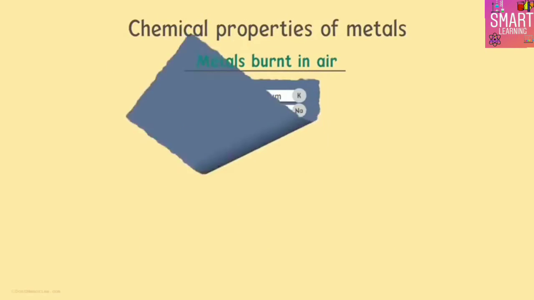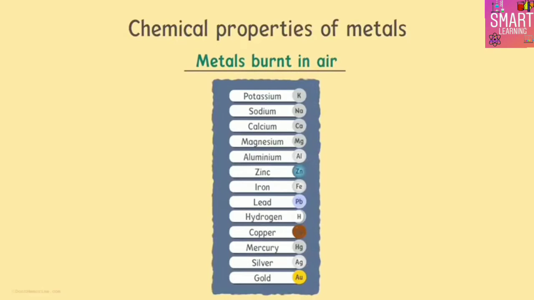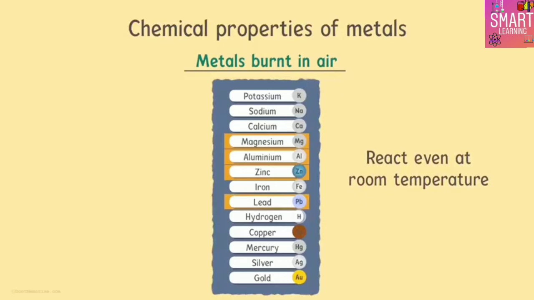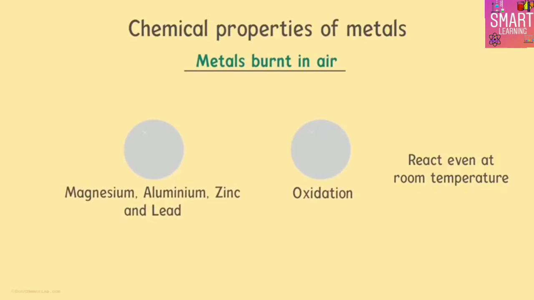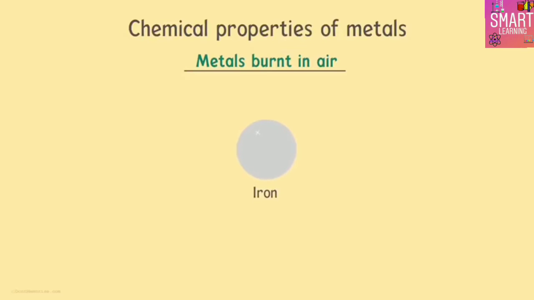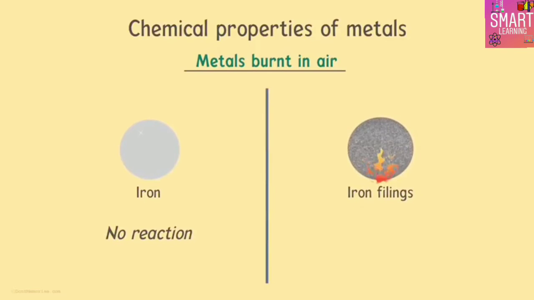What about the other metals? Metals such as magnesium, aluminium, zinc and lead also react with oxygen at room temperature, but they react a bit differently. Their surfaces get covered with a thin protective layer of oxide. This layer protects the rest of the metal from being oxidized. What about iron? Iron doesn't burn on heating, but iron filings burn vigorously after being heated.